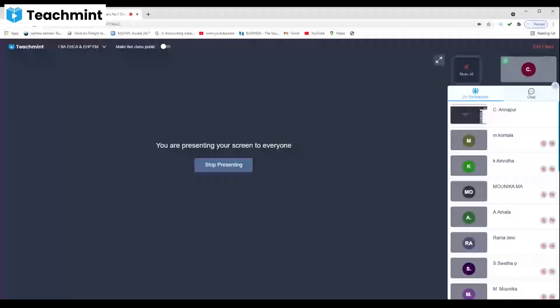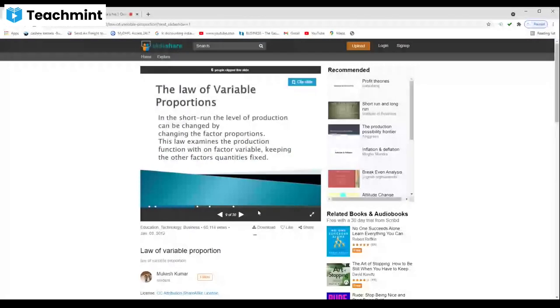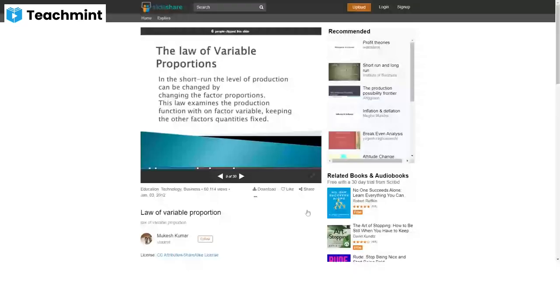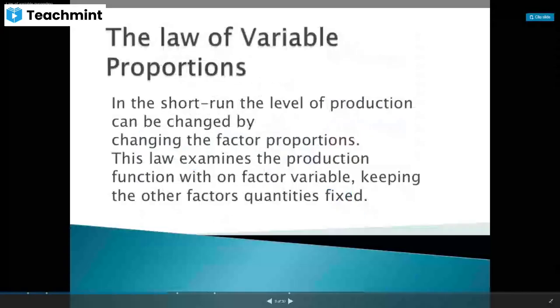Anyone can respond? So here the law of variable proportions means we are keeping only one factor as variable and the other factors as fixed.